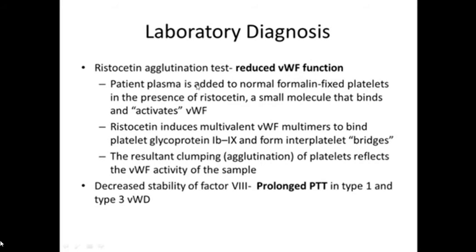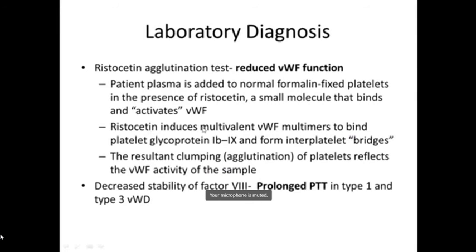What we do is, because this factor works with the help of platelets, in the normal test formalin fixed platelets are used, and patient plasma is added to these platelets in the presence of ristocetin. Ristocetin will activate and cause the release of this Von Willebrand factor. So depending upon the amount of this factor in the patient plasma, the results will come.